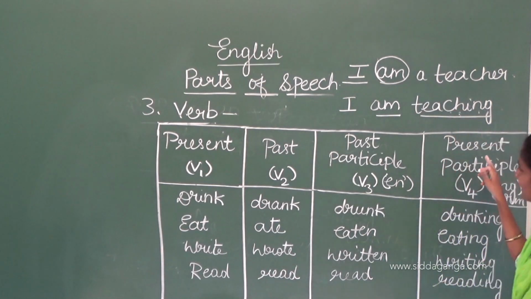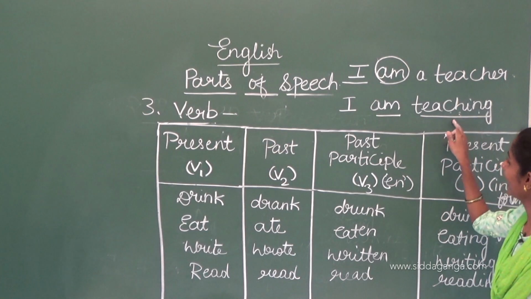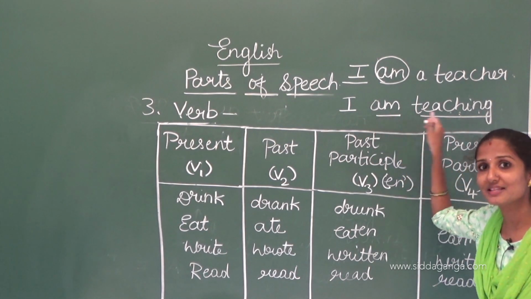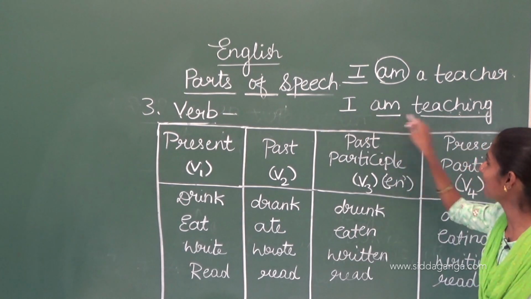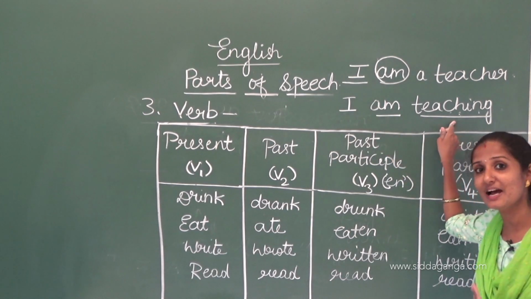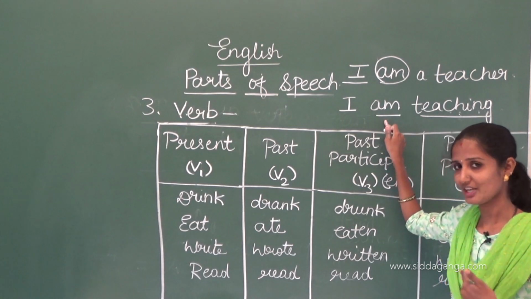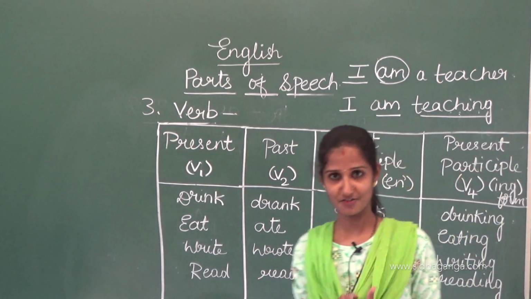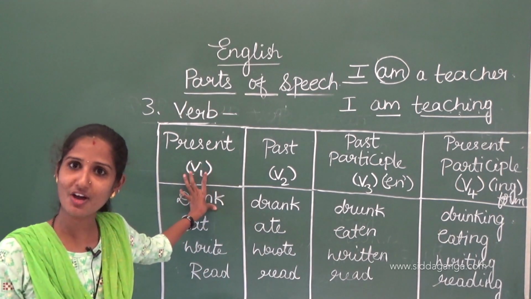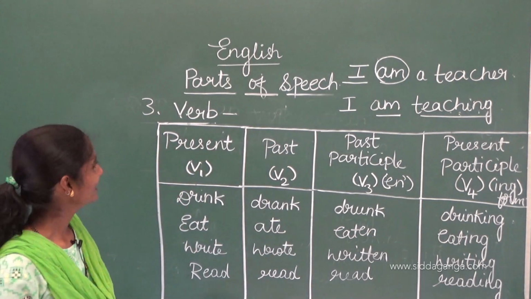Teaching is the present participle, the fourth form of the verb teach, and am is supporting this. Am is helping the main verb here. I am teaching. Am is the helping verb, teaching is the main verb. Am is a primary verb. Okay, in this way verbs work. So I think you have come to know about this concept. Have you understood? Okay, fine.